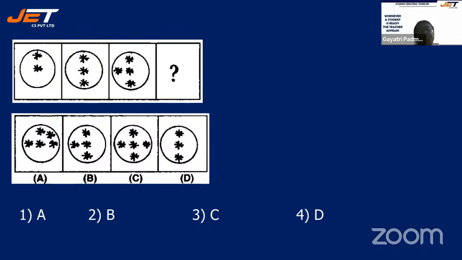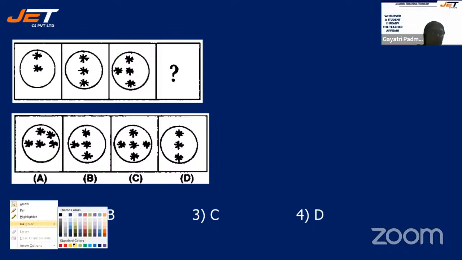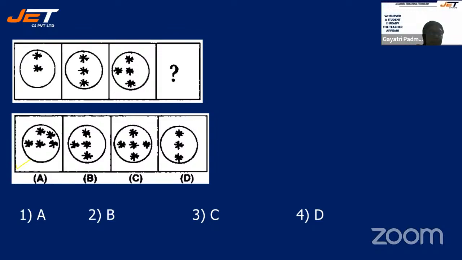In the first circle, you have 2 stars. In the second, you have 3. In the third, you have 4. In the fourth, you will have 5. So 5 means what would be the correct answer? It can be either A or C. But whether it is A or C, we have to find out.